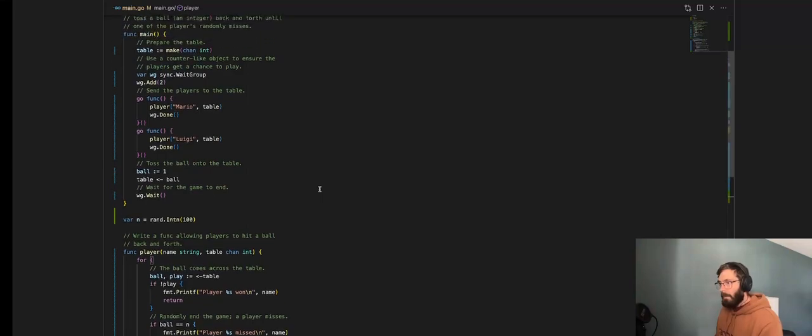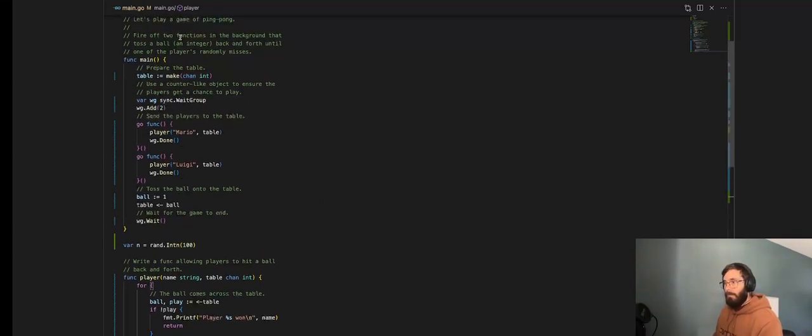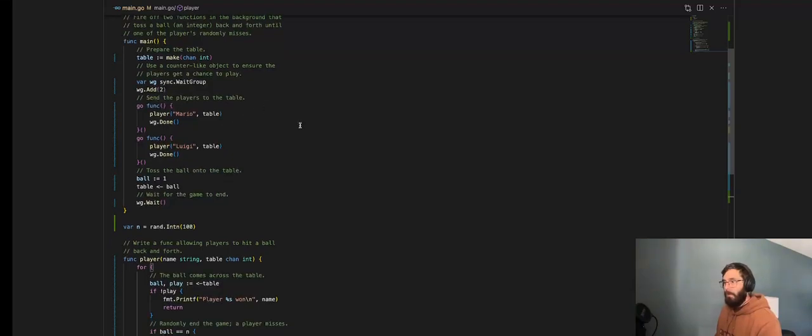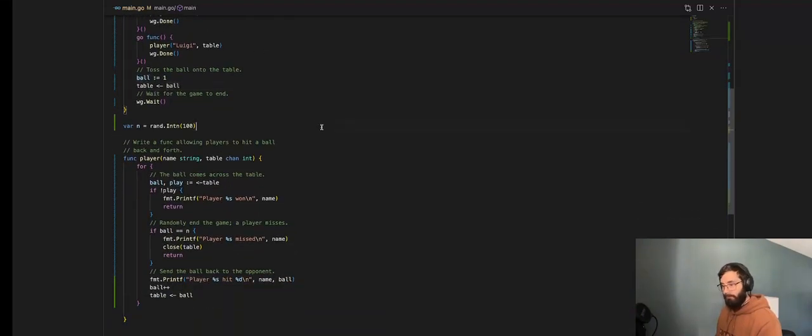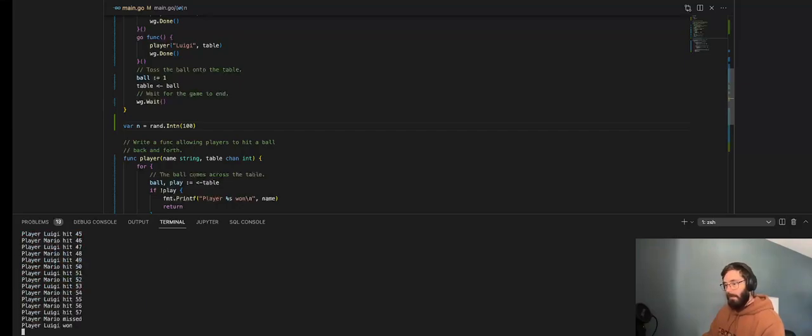I think that covers it. All right, we've got our blocking operation. We have our functions fired off in the background. Let's run it and see who wins. Okay, go run dot. Luigi won because Mario missed 57 hits.